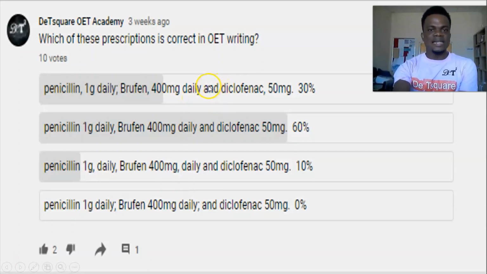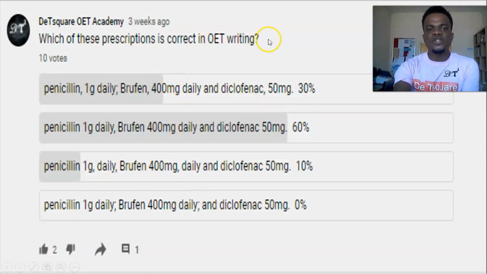And then we are using "and" to add this prescription to the list. That's just the rule. You must use a comma to separate each drug from its dosage. Look, we use a comma to separate this from this, a comma to separate this from this, and a comma to separate this from this. So that's how to write a prescription in OET writing.